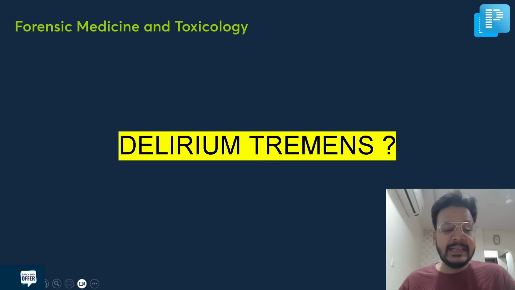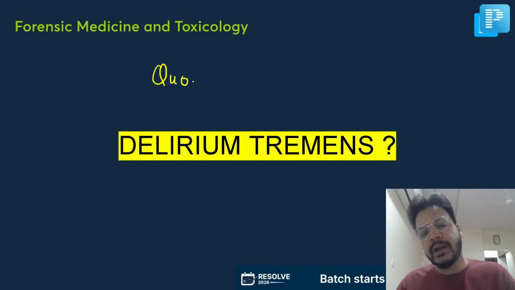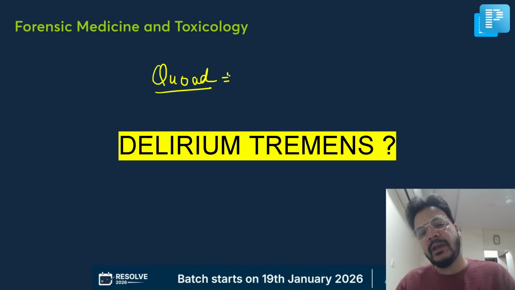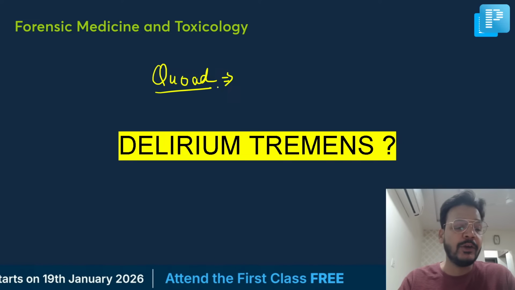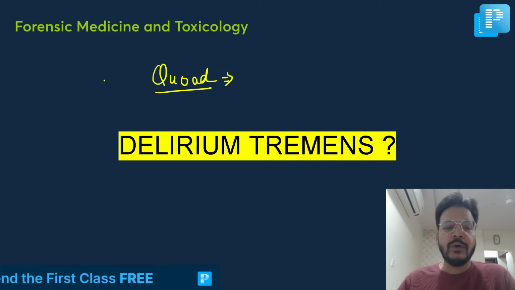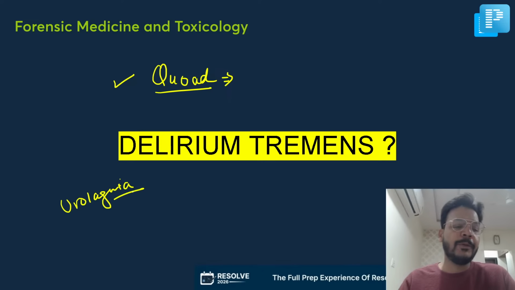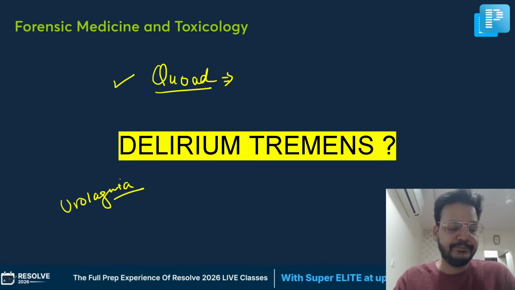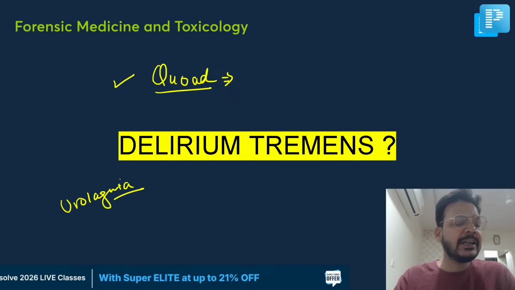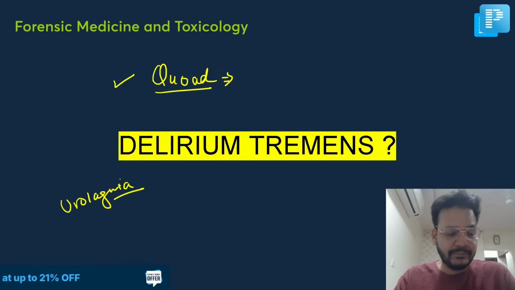Now, you are saying the next question was quad. Quad is impotence for a particular woman or particular man, that is known as quad. Was that a question? One of the options was urolagnia. Mixed pattern of the fingerprint was composite.